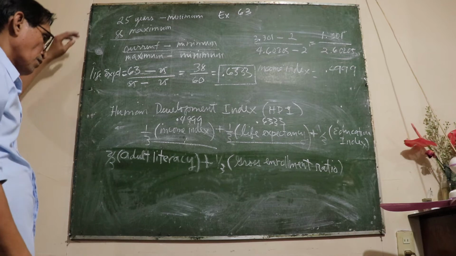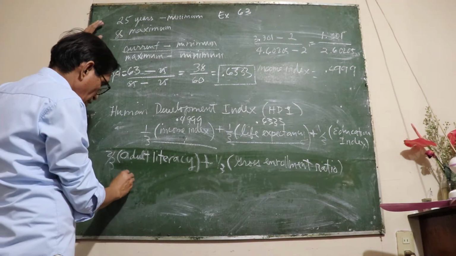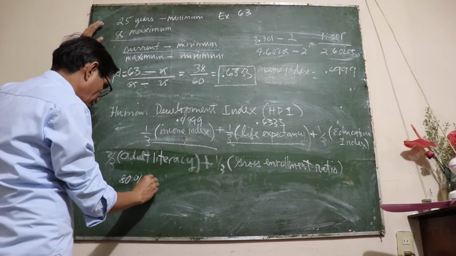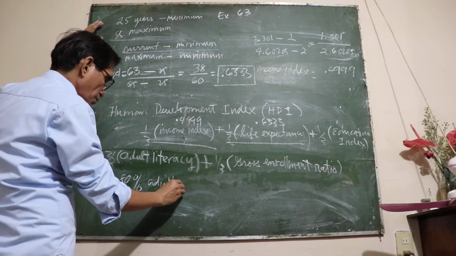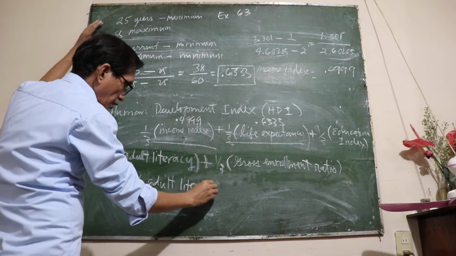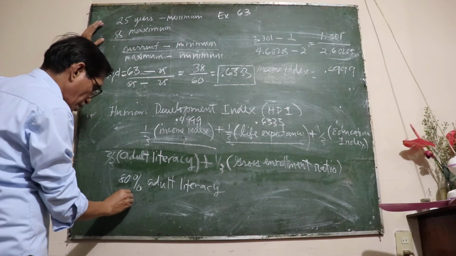Let's say adult literacy in a country is 80%, and the gross enrollment ratio is 70%.